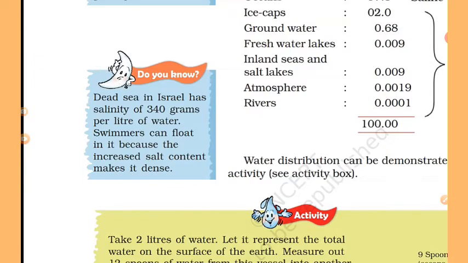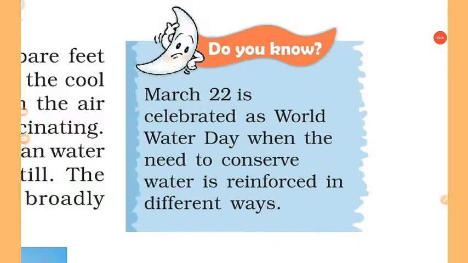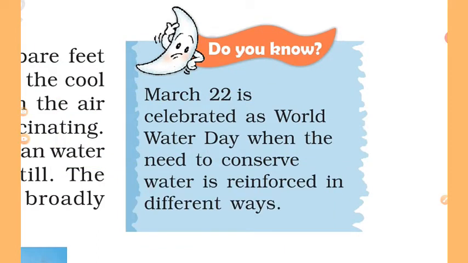So this was the distribution of water. Do you know 22nd March is celebrated as World Water Day, when the need to conserve water is reinforced in different ways. So dear students, we should not waste water, because only 1% of the total volume of water present on earth is available for us for drinking.